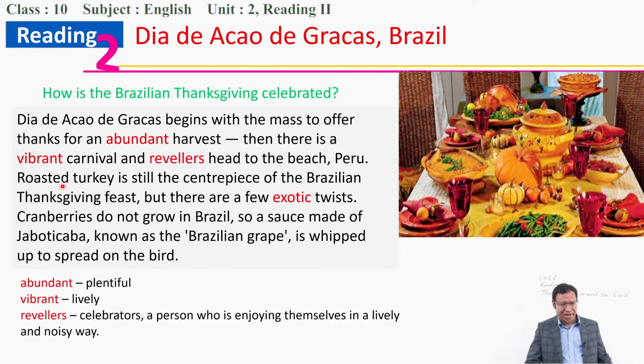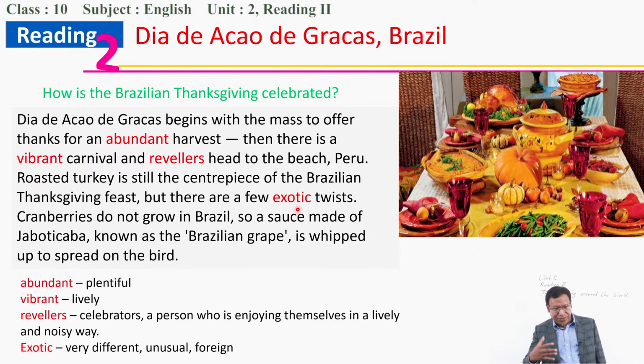And turkey, like in America, is the central piece of the food, okay. But there are a few exotic twists. A few twists means there is a kind of foreign influence. Exotic means something very different, unusual, or foreign. So I mean a new kind of twist they have brought into their own country, all right.